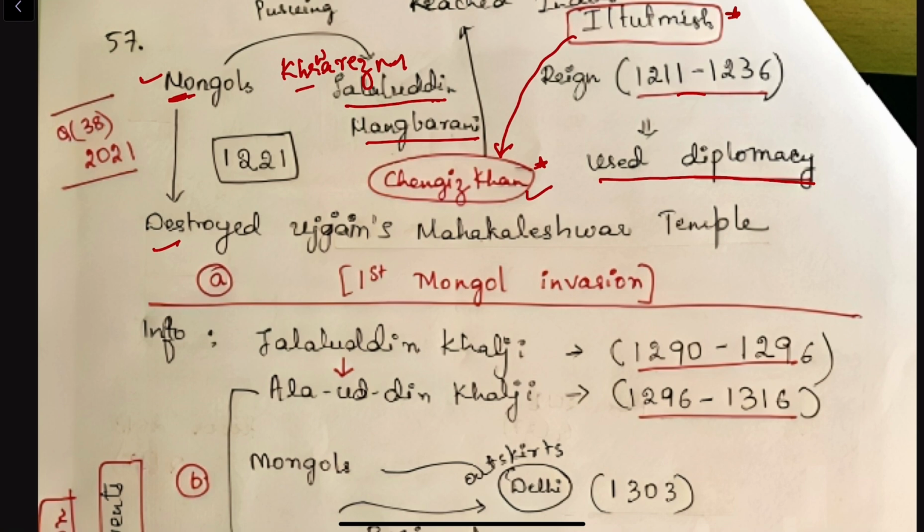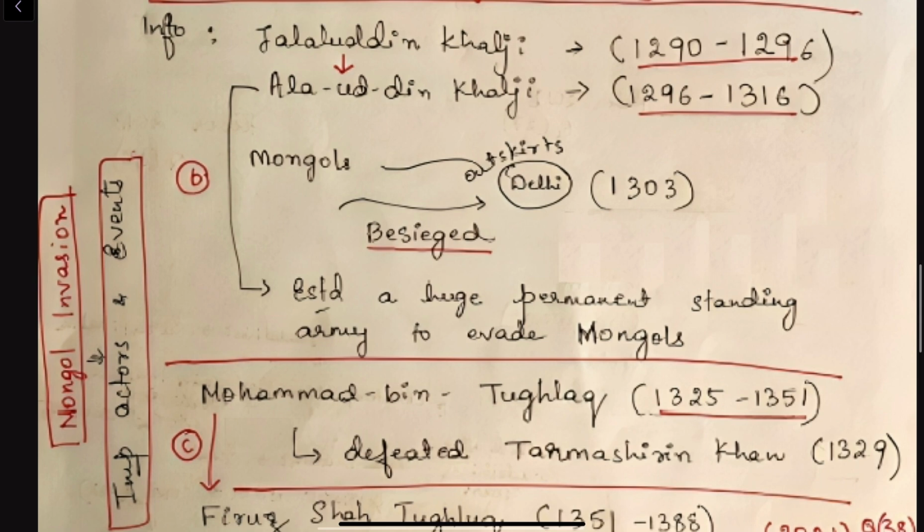Then what happens after the slave dynasty? Khalji dynasty started and nothing significant happened during Jalaluddin Khalji. Just remember that nothing significant happened during Jalaluddin Khalji. But again the Mongols started pursuing Delhi during Alauddin Khalji.